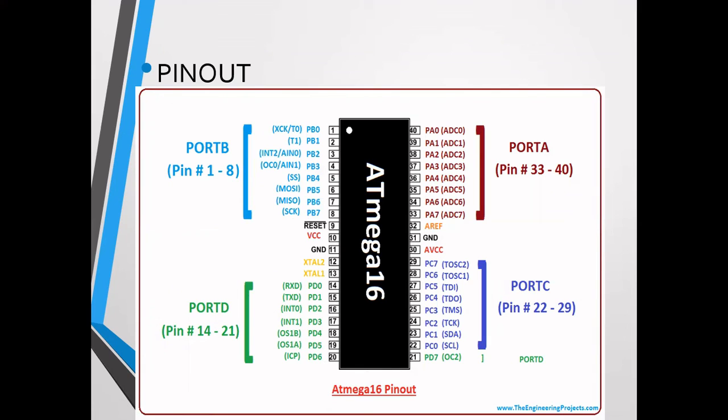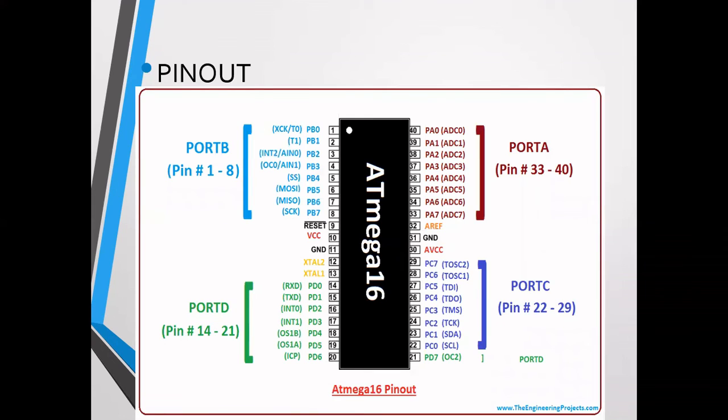microcontroller, as you can see in the figure. In our Atmega 16 microcontroller, we have 4 ports: port A, port B, port C, and port D. Every port has 8 pins, which are used for general purpose input output.